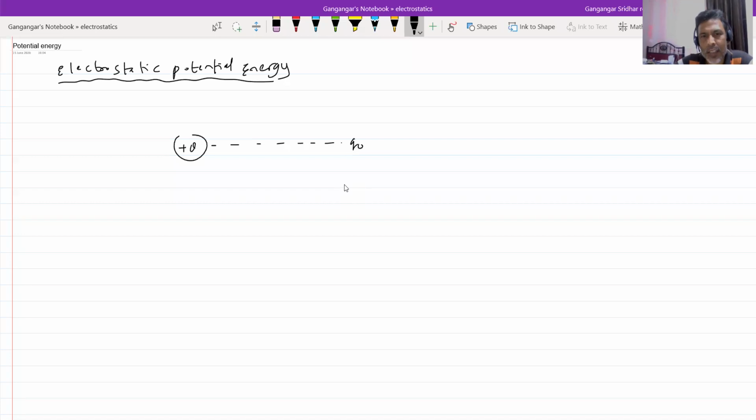I'll release a test charge Q naught. Let it be at a position 1. This is a fixed one. As I release it, what is this test charge? This is the test charge.